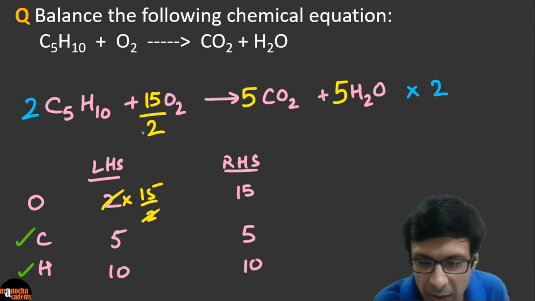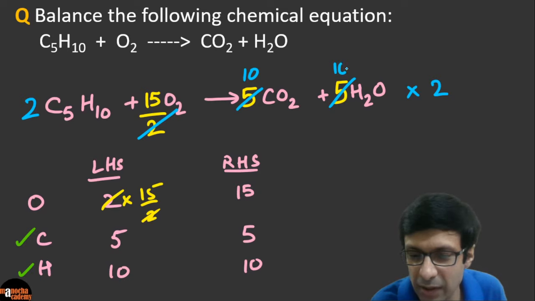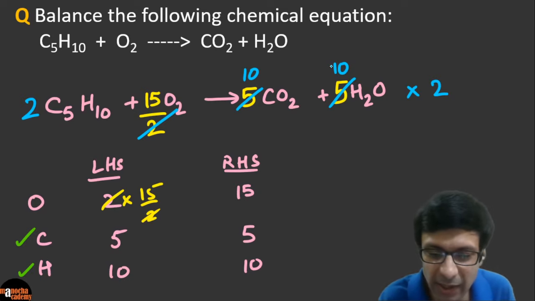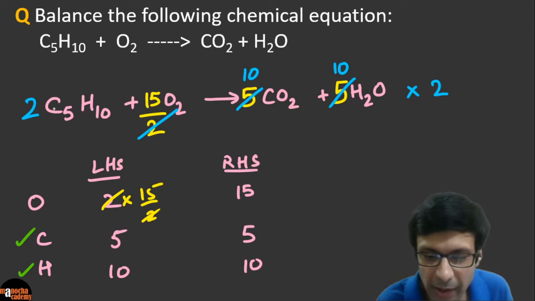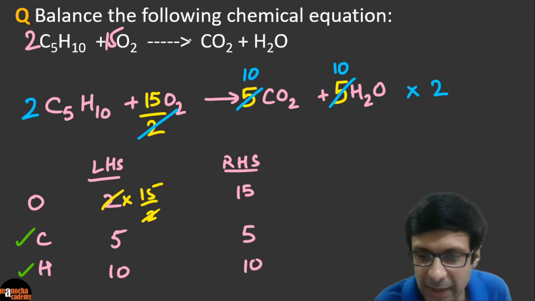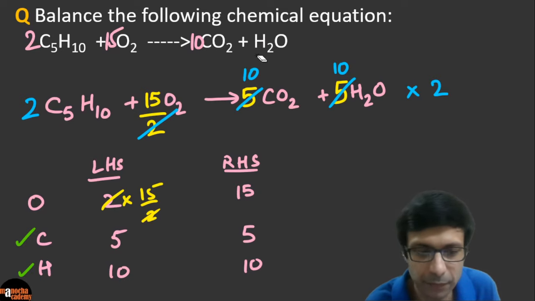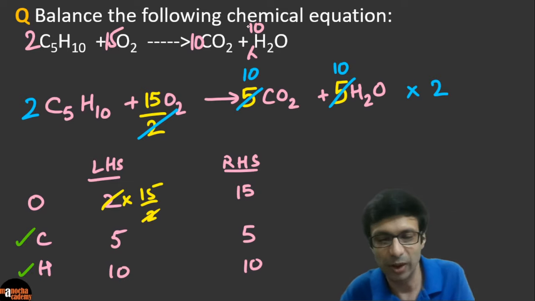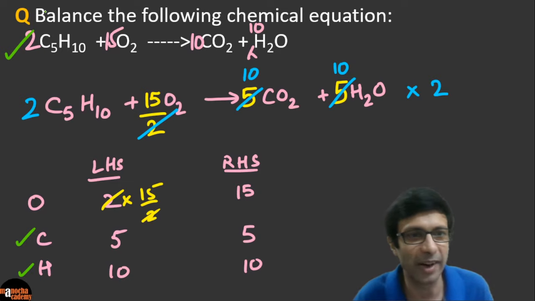So this is going to be 2. This 2 will cancel out, and this 5 times 2 is going to become 10. And again, 5 times 2 is 10. So guys, can you see? I saw a lot of you got this right answer. Excellent. Great going. So this is a quick technique to get to the answer quickly. And what is our final answer here? So this is going to be 2, and we'll have 15 oxygen here, and that's 10 and 10. And now guys, you can check the equation is balanced. Let me erase that and write 10 here. Okay. So this is going to be 10 water, right? Excellent. So can you see guys, the equation is now correctly balanced.